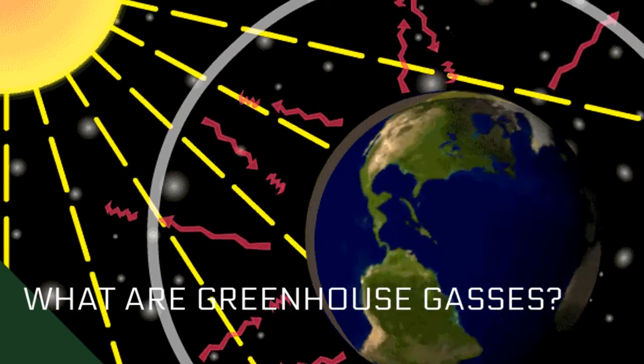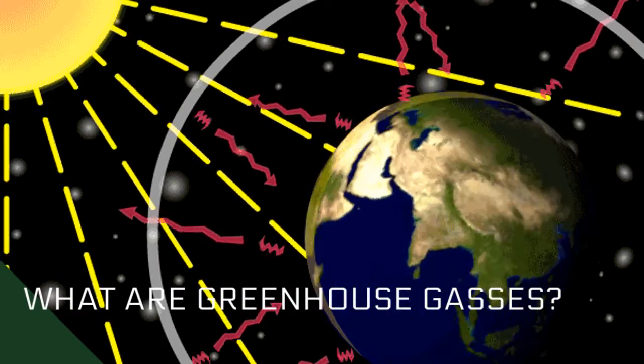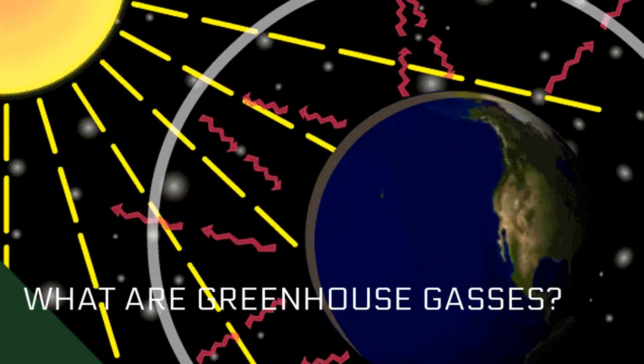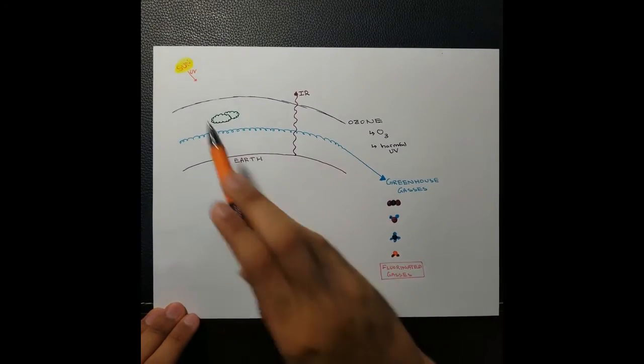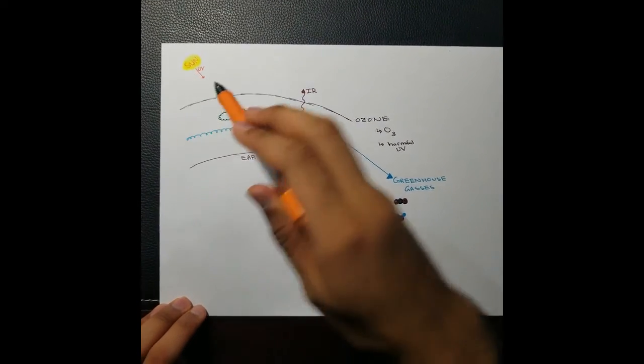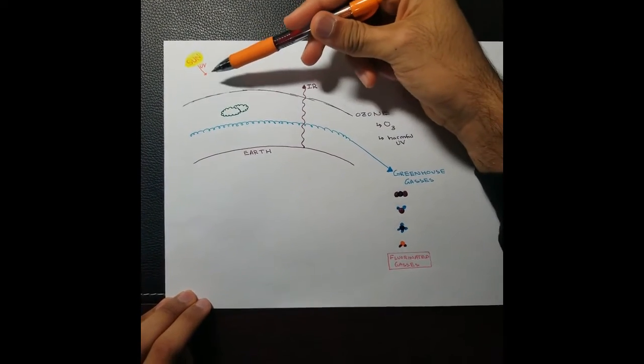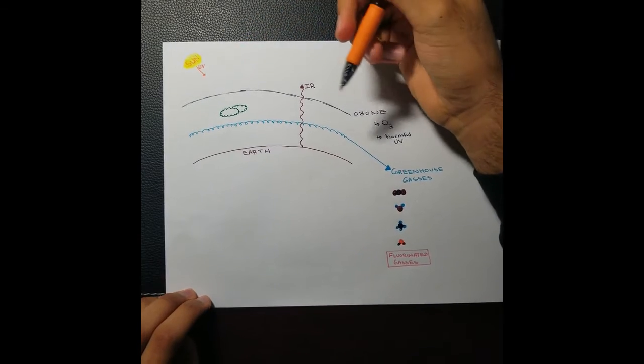Greenhouse gases allow solar radiation to enter Earth's atmosphere, but prevent the heat resulting from the solar radiation from escaping the atmosphere. So let's say this is the Earth, and this is the Sun. The Sun emits ultraviolet radiation, or UV rays.